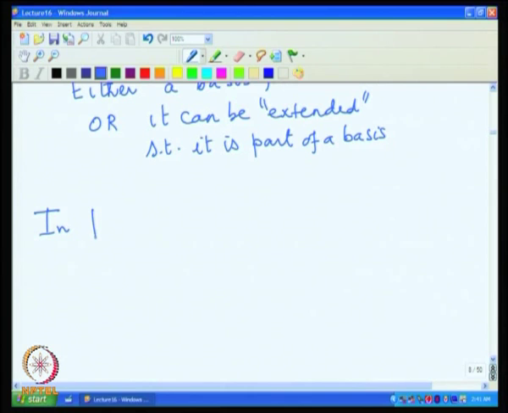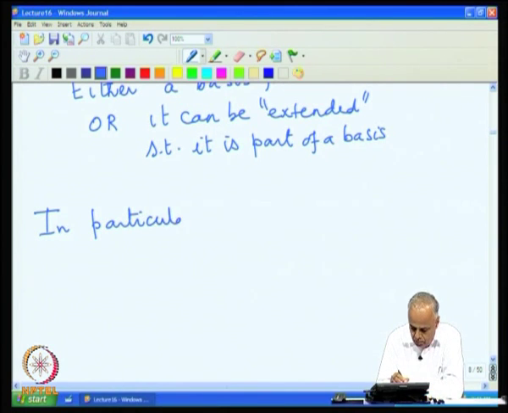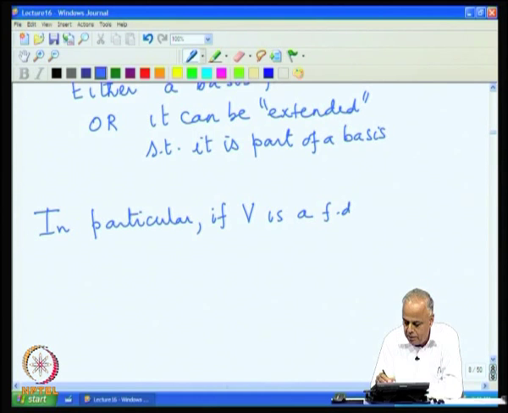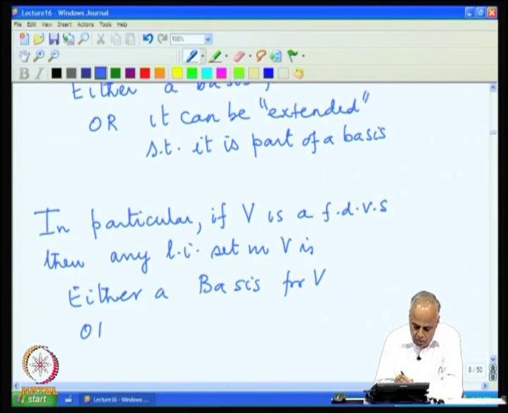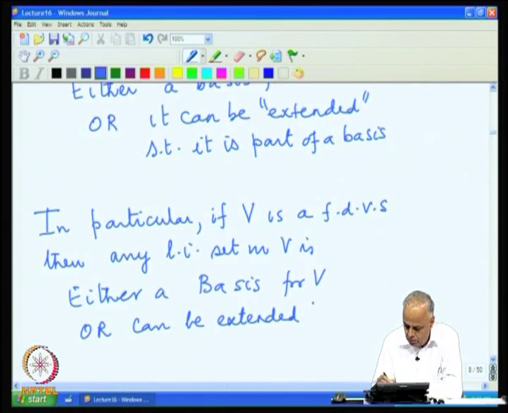At least we have seen this works in the finite dimensional subspace. In particular, if V is a finite dimensional vector space, then any linearly independent set in V is either a basis for V or can be extended to be a part of a basis.